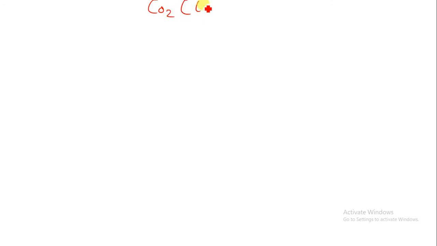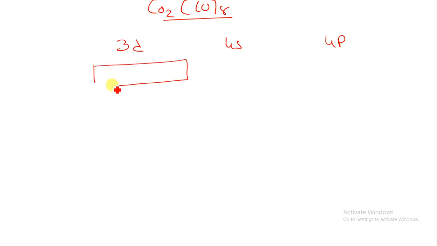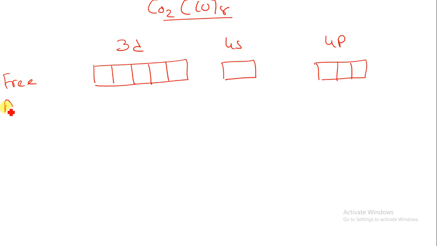Okay, so now let us take one more possibility of Co2(CO)8. Let us draw one more possibility for this structure: 3d over here, 4s over here, 4p over here. Suppose I am drawing a 3d orbital, 1 2 3 4 and 5, 4s that is 1, and 4p there will be 3 cells, 1 2 and 3. Suppose I am writing the free atom of Co. Co is having 4s2 3d7, so I am writing 4s2, and here 1 2 3 4 5 6 and 7.